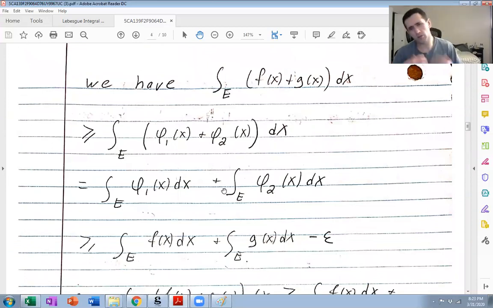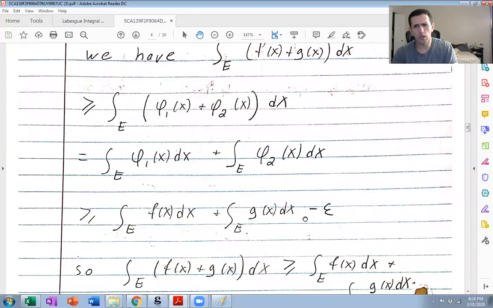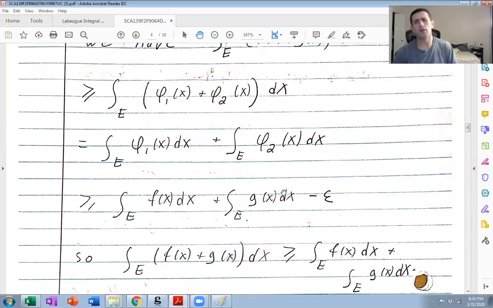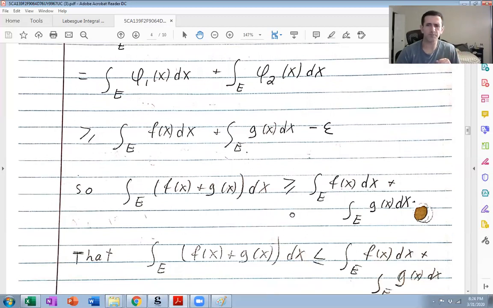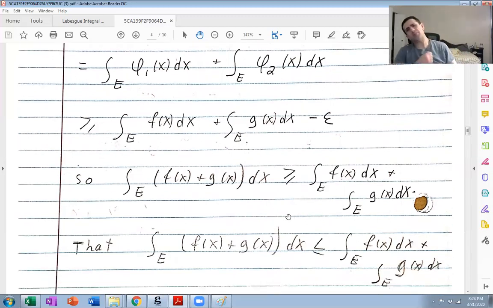So add those two up. We get the integral of f plus g is bigger or equal to the integral of f plus the integral of g minus an epsilon. This is true for arbitrary epsilon. Therefore, it's true without the epsilon. So we get half of what we want. And actually, my apologies, we proved the half I said you're going to prove for homework. So the half I said we're going to prove will actually be for homework. And it's basically the same thing.